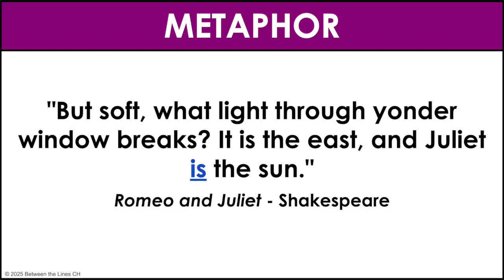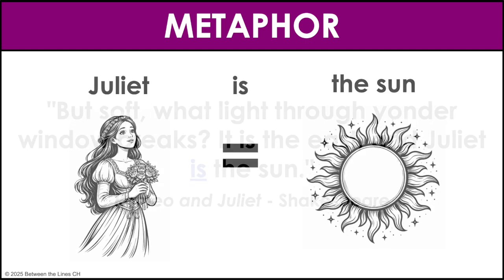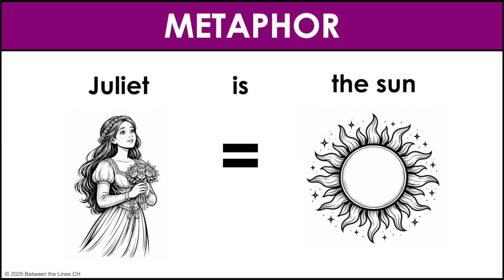Let's have a look at an example of a metaphor from Romeo and Juliet by William Shakespeare. But soft, what light through yonder window breaks? It is the east, and Juliet is the sun. Romeo directly compares Juliet to the sun by using the verb is.